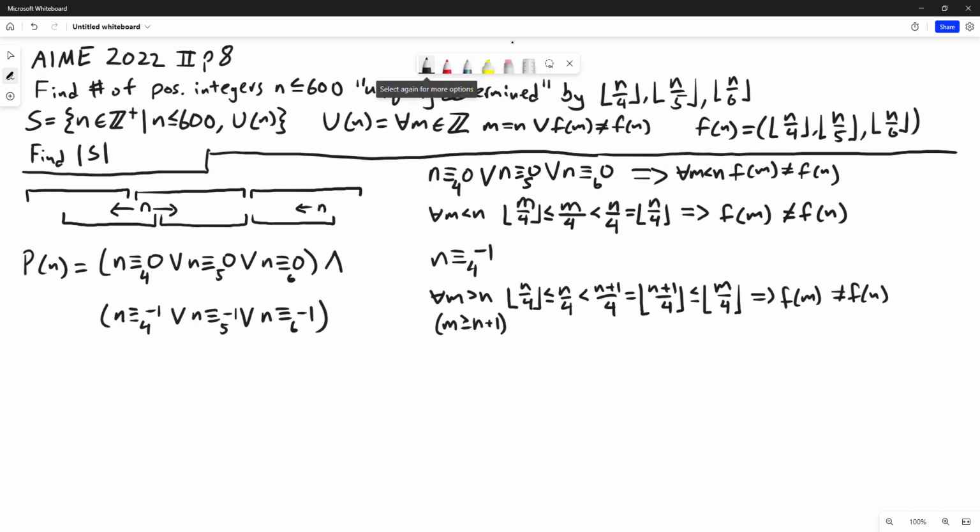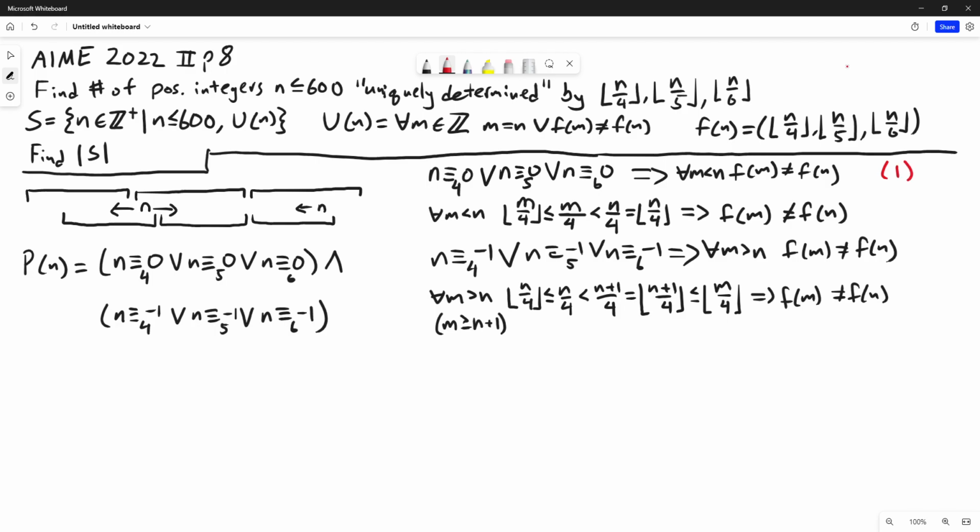Great, and again, just like before, we have or n congruent to -1 mod 5. We can come to the same conclusion by a similar argument, and if n is congruent to -1 mod 6, same conclusion again. So overall, this implies for all m greater than n, f of m does not equal f of n. So P of n will imply this formula 1 and this formula 2.